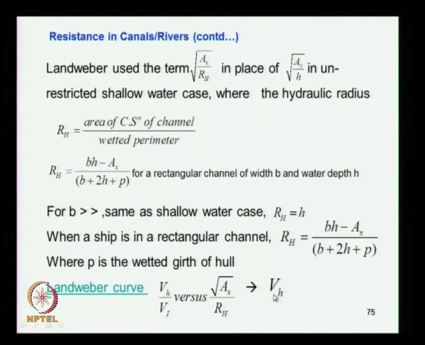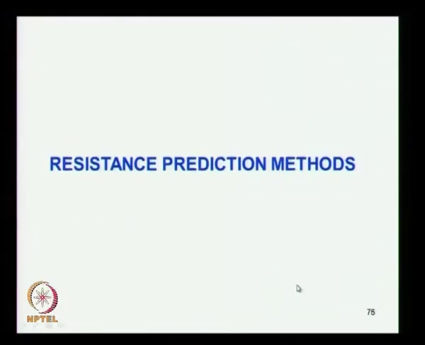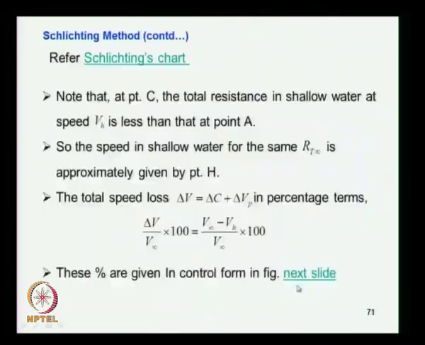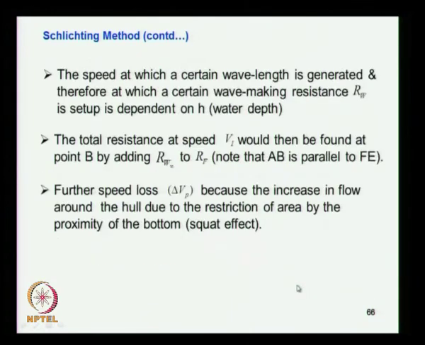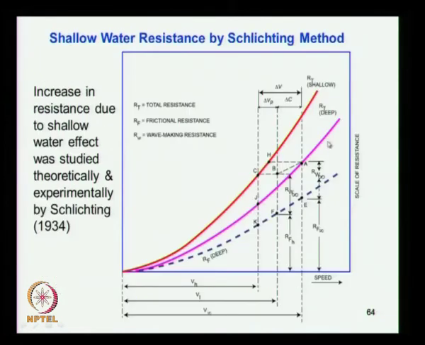If you recall what we discussed in the shallow water effect, we assumed the same resistance and asked what the speed would be, and we found that there is speed reduction on two counts. Here is what we used for Schlichting's method.